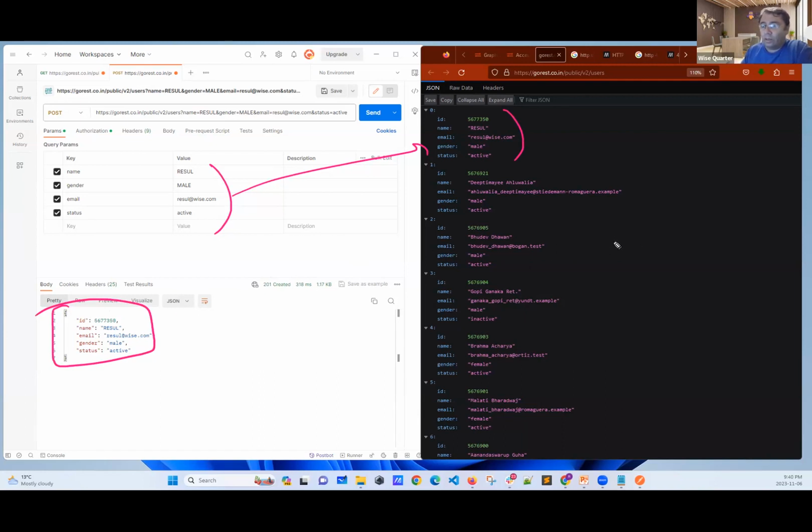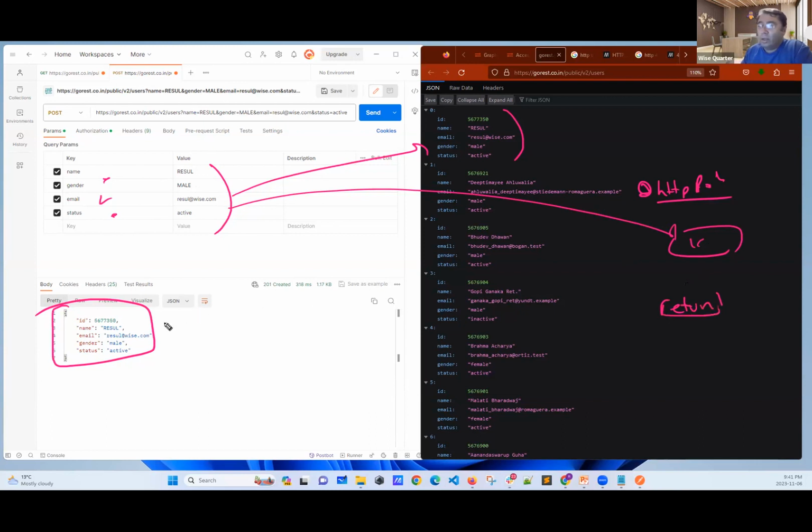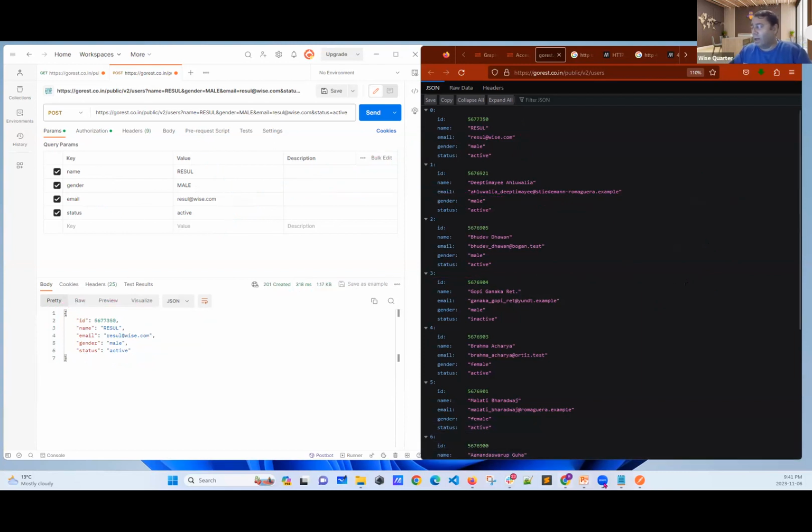I created. They said, yes, we have an HTTP POST method, and then we need to validate the data you provide. Especially email should be in this format, and gender should be male or female. Status should be active or inactive, but you can provide any name. They validated the input I provided. After finishing everything, they returned the created record. It's their kindness. Okay, let's read it here.